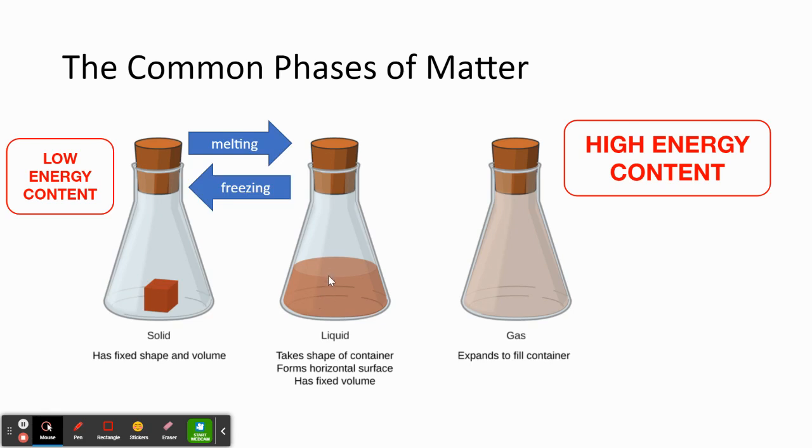If that liquid loses energy, it would go from a liquid to a solid. If we have a liquid and we add energy in, it will evaporate, so it will go from a liquid to a gas. And if we have a gas and it loses energy, it will condense to a liquid.